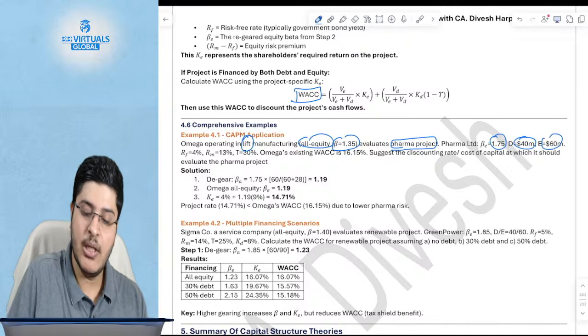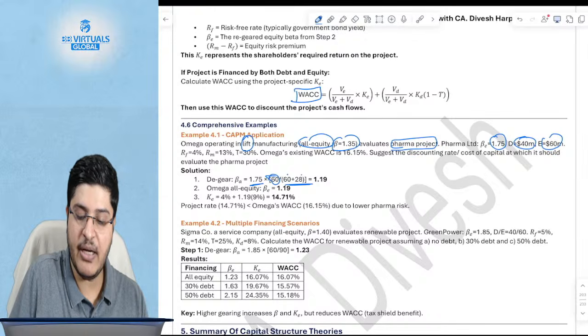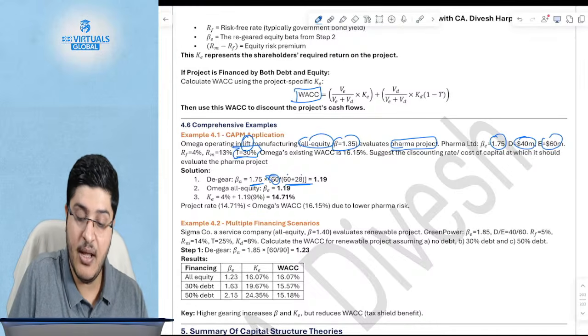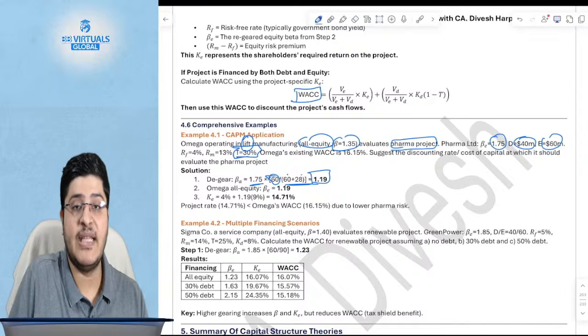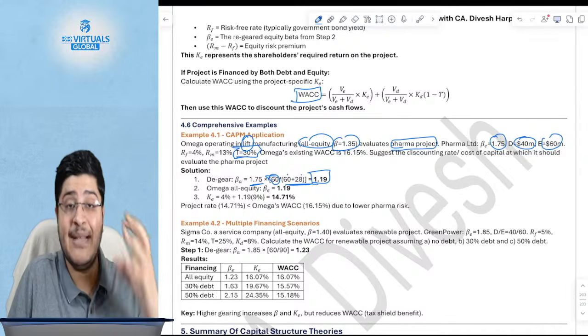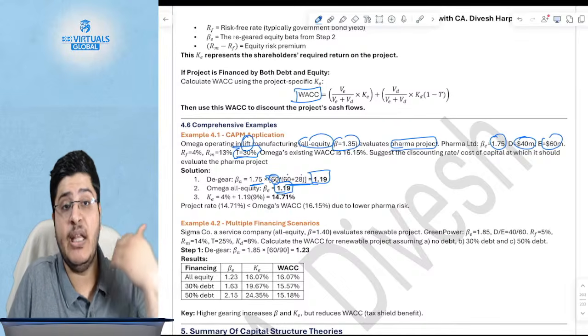You will de-gear. So you'll find out 1.75 into equity divided by equity plus debt. Equity is 60, divided by 60 plus 40, into 1 minus t. Tax is given as 30%, so 40 into 70% is 28. So you will be able to find out beta of asset at 1.19. Now this 1.19 is the beta of asset for the pharma business. You will now use it to find out the beta of equity of Omega.